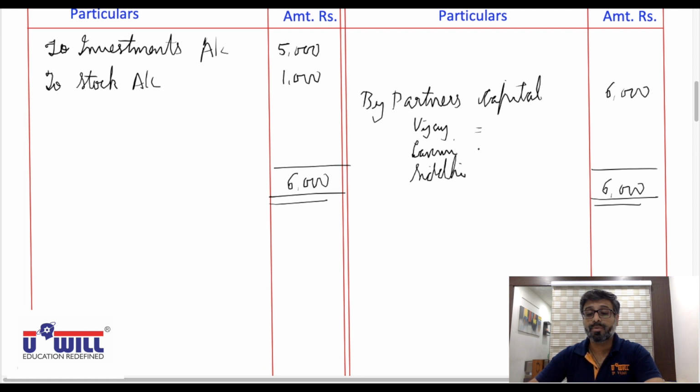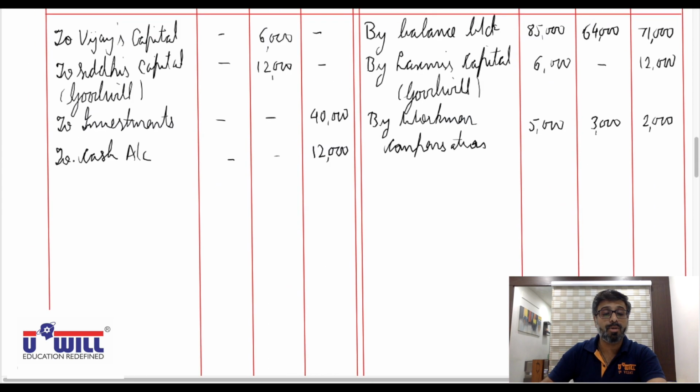So 5 by 10, 3,000. 3 by 10, 1,800. 2 by 10, 1,200. On the opposite side, in partners capital account to revaluation account, 3,000, 1,800 and 1,200.